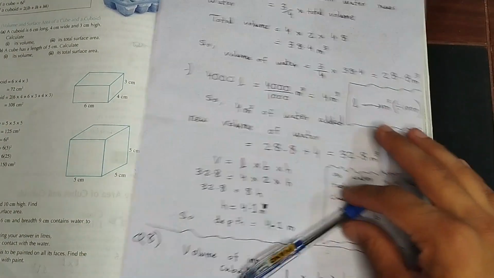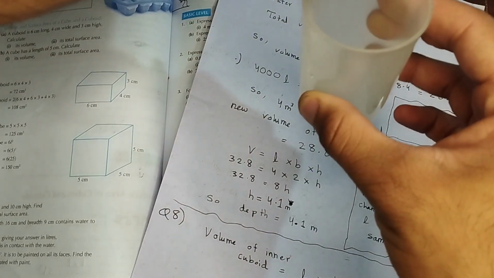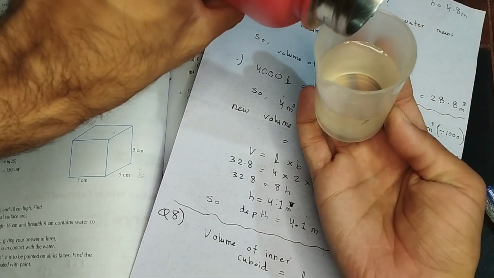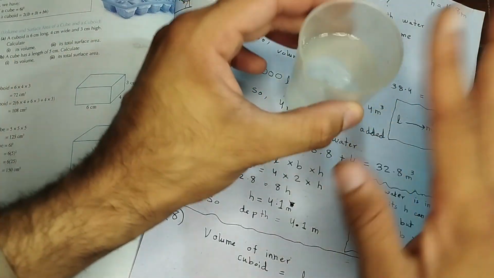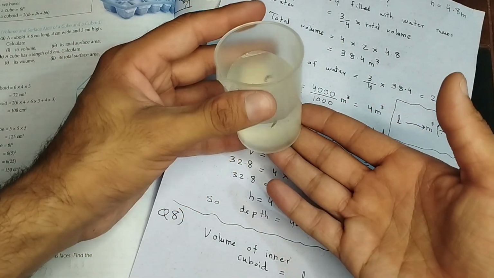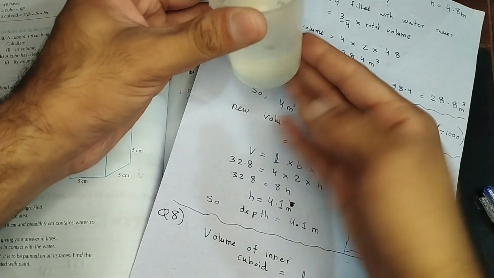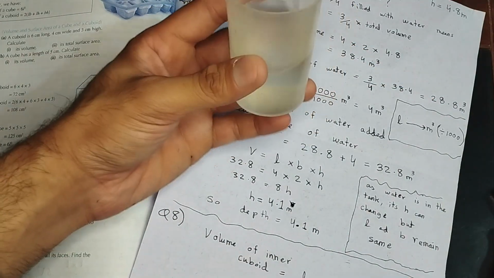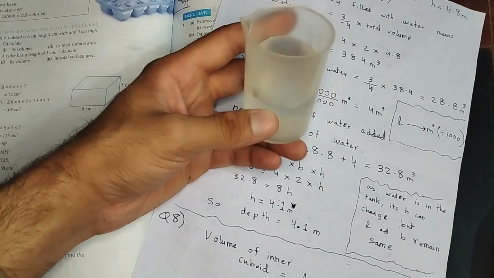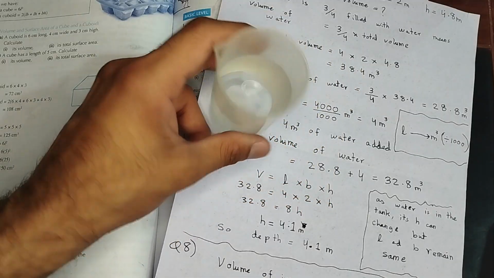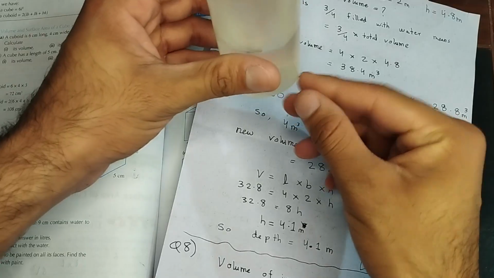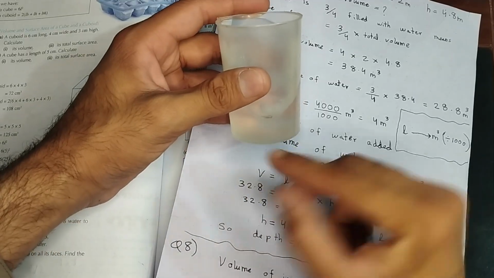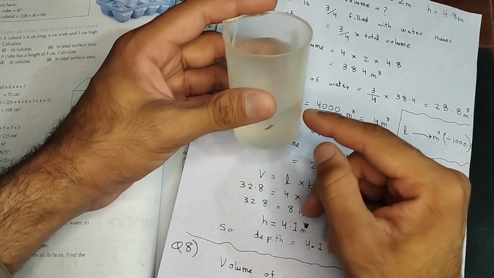Now, since the volume increased, for example, again, I'm playing with water here. Let's say this was the initial volume of water. It's only this much filled, right? Now I added more. Okay, let's analyze this first. This is the given volume of water in the question in the start, right? This volume of water has a specific length, a specific height, and a specific breadth. This thing is cylindrical, so I can't really show you the length and breadth and height properly. I need a rectangular thing for that, but I don't have it, so you're just going to compromise with this one, right? Anyways, the point is, length and breadth won't change.